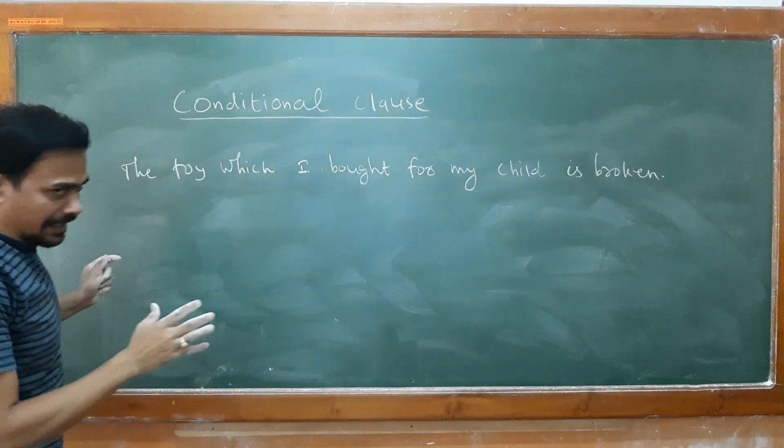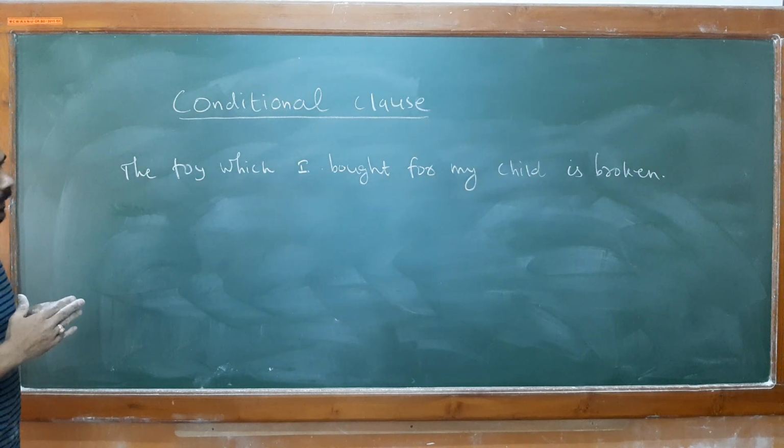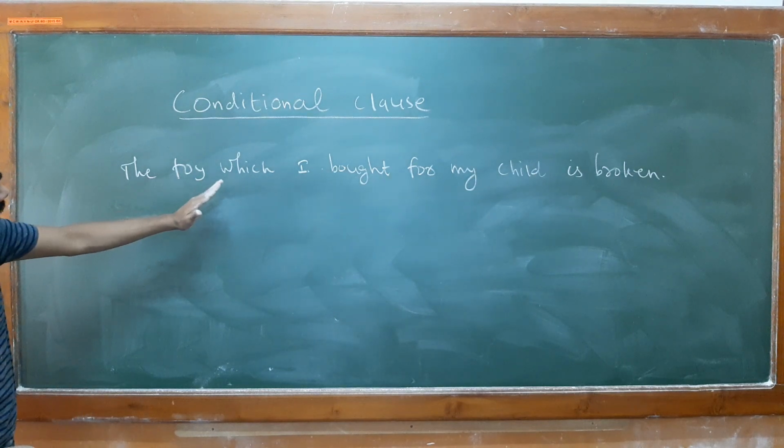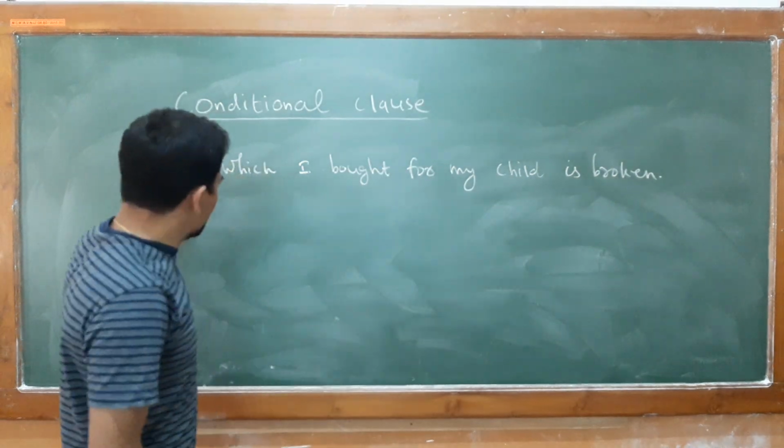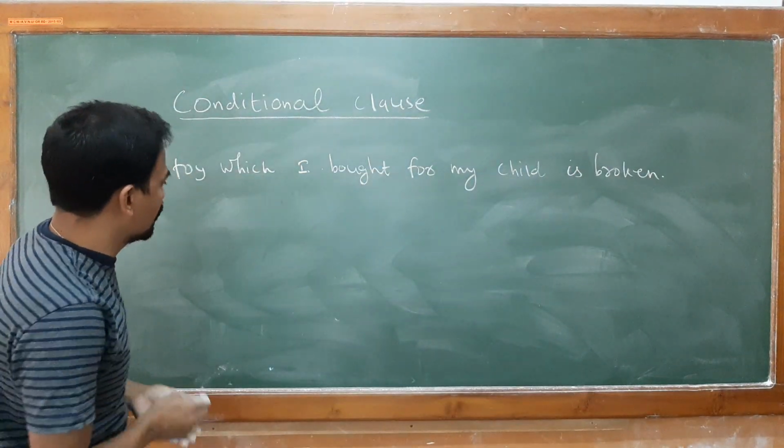It's a long sentence where two clauses are combined. Now, the toy which I got for my child is broken. This is a single sentence where two clauses are combined.